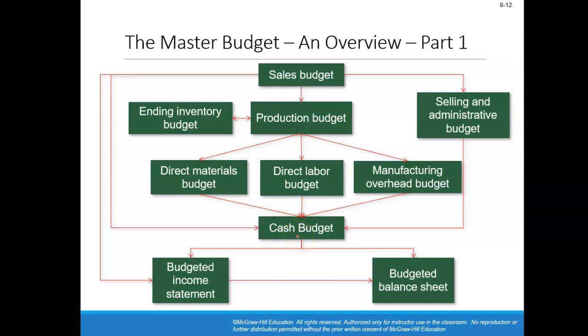That will show all of the cash inflows and all of the cash outflows, to see if we will have a surplus or a deficiency at any time throughout the budgeting process. Prepare a budgeted income statement to see our projected profits. Prepare a budgeted balance sheet to look at all of our assets as well as our liabilities.